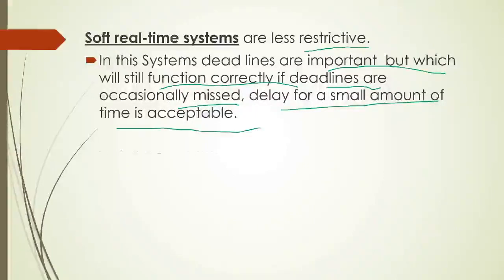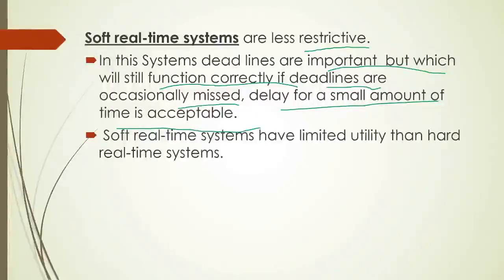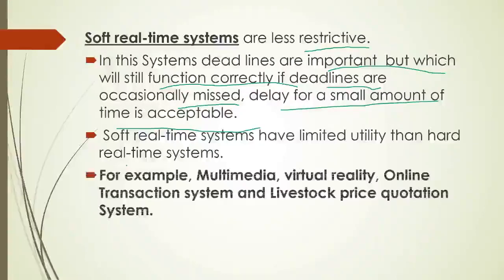Soft real-time systems have limited utility compared to hard real-time systems, and limited resources. Examples are multimedia, virtual reality, online transaction systems, or live stock price quotation systems.